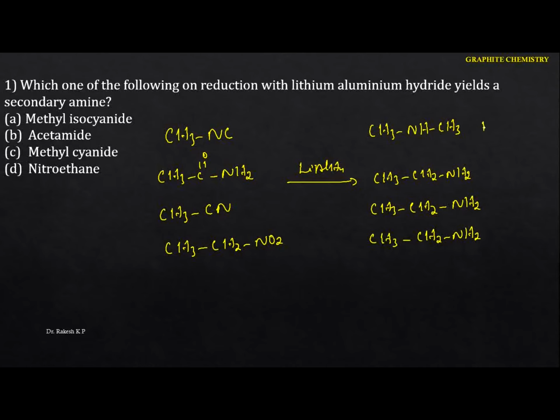So here the first one we got the primary amines. This is the secondary amines. Okay, in the rest of the cases we got the primary amines. So what is the question here? Which of the following on reduction with lithium aluminium hydride yields the secondary amines? So in this case we got the secondary amines. Here we got the primary amines. Hence the option is A. Okay, next one.